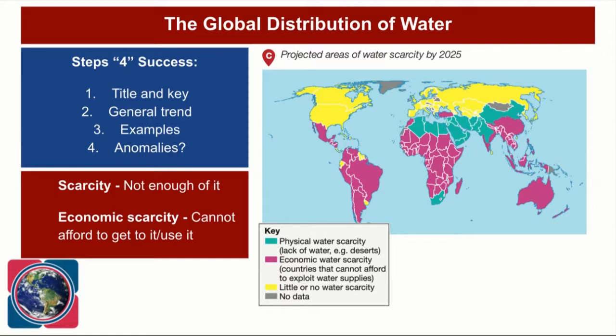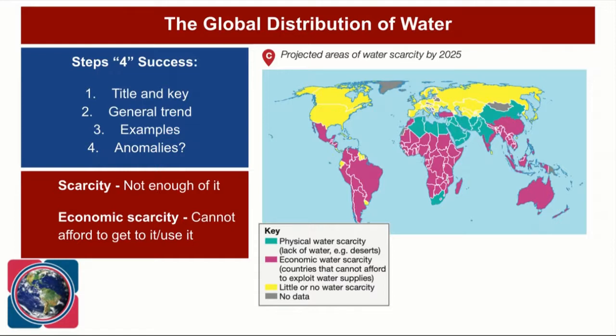Then we get economic water scarcity. And the biggest area of economic water scarcity is, again, Africa, particularly sub-Saharan Africa, so just south of the Sahara Desert. There you've got an absolute economic water scarcity. So people cannot afford to get to those resources.